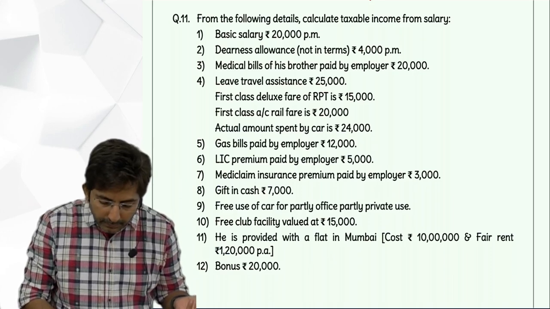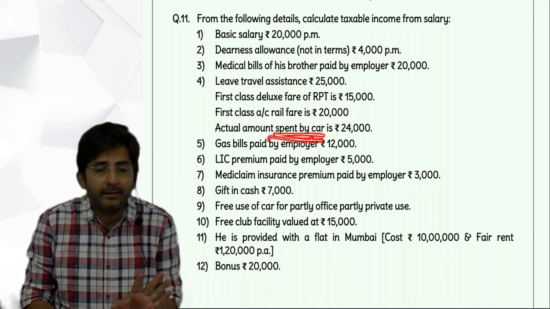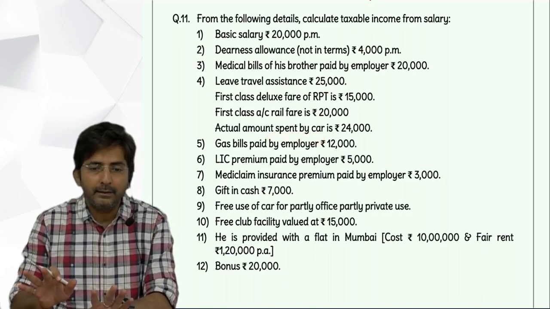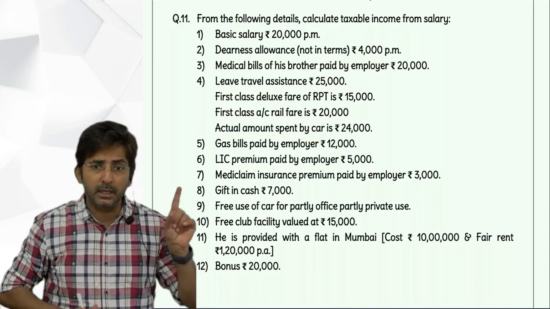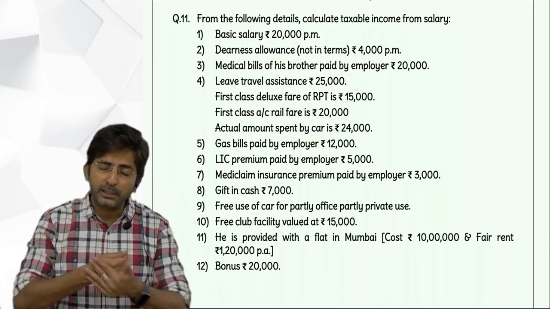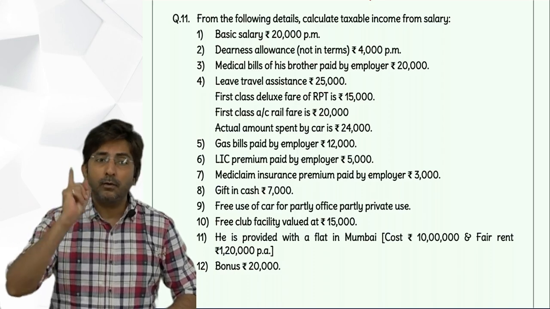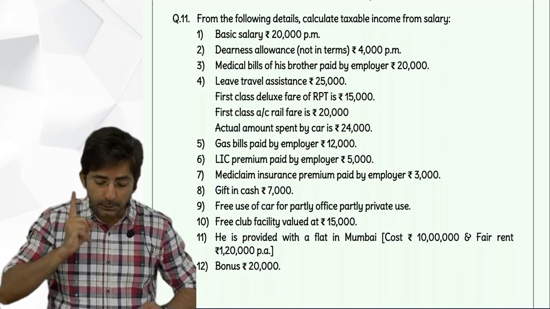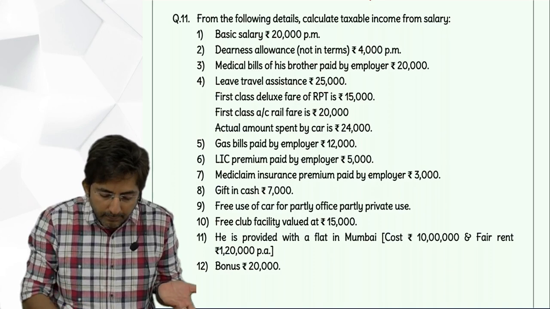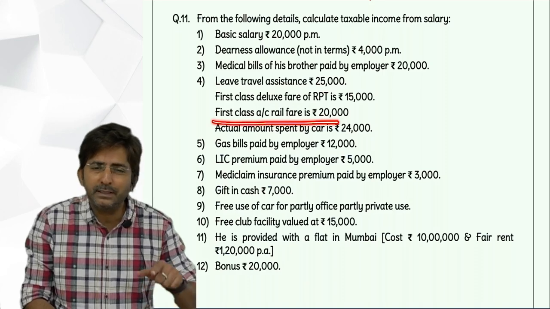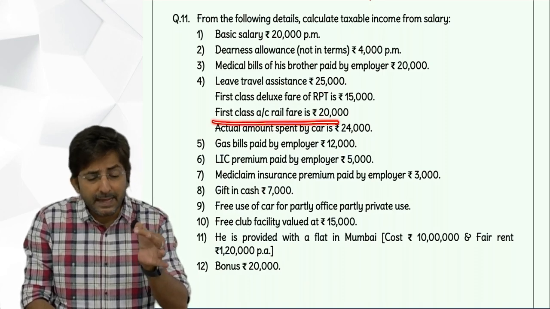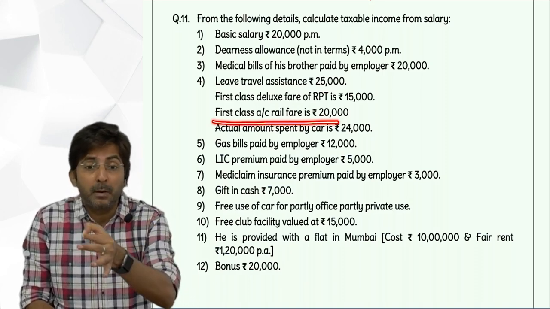car. But whatever, it's not by air. See, if it is not by air, then to hell with whatever the mode is. It's not by air, that means other mode. And in other mode, our first priority is always first class AC rail fare. Search for that. Yes, that is given. Even RPT fare is given. By the way, what is RPT? Recognized public transport, that is, bus services.